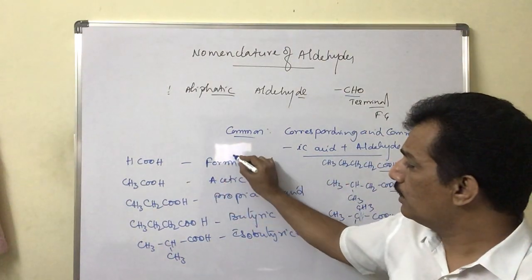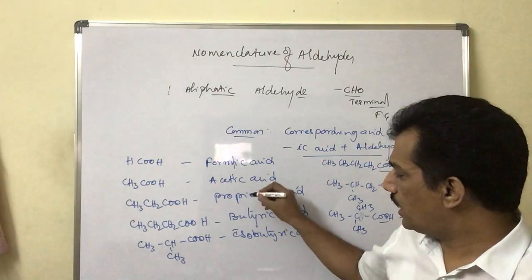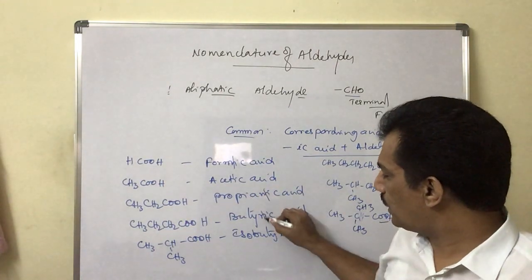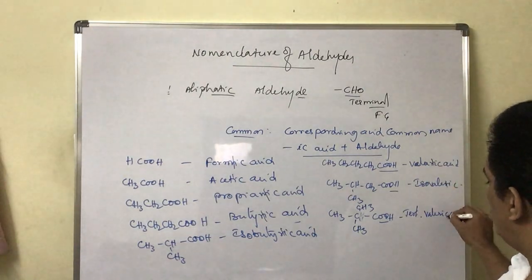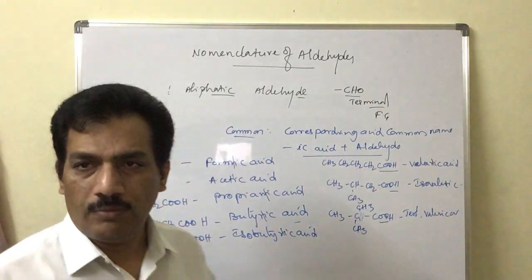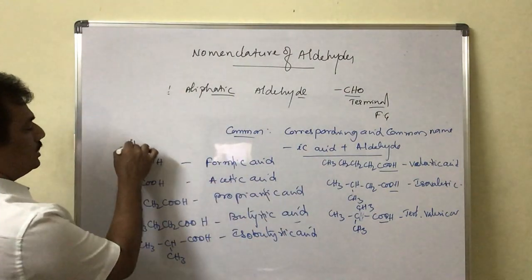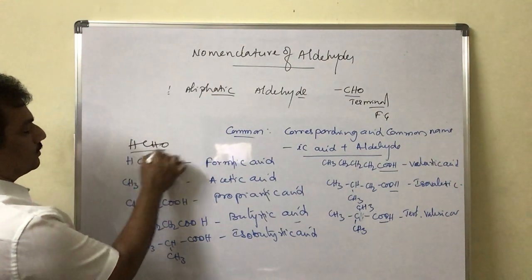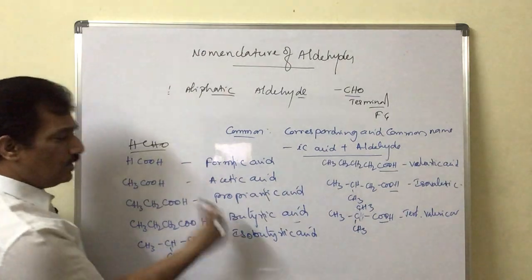The common names here, if you observe, all have ic acid as part of the name. And when, instead of COOH, we consider CHO, after getting the idea about this we can write the same.